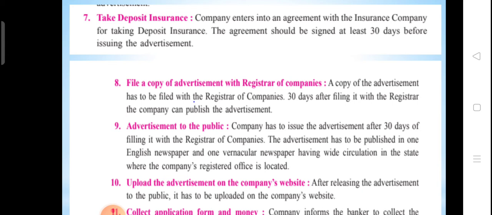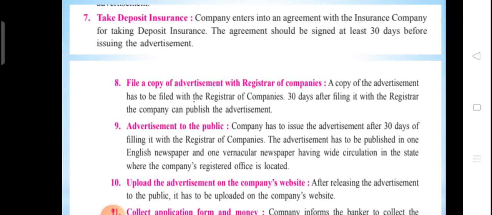Next point is advertisement to public. Yes, the ninth point is advertisement to the public. The company has to issue the advertisement after 30 days of filing it with the Registrar of Companies. So once it is filed with the ROC, only then will it be published to the public. The advertisement has to be published in one English newspaper and one vernacular newspaper, means regional language, having wide circulation, means that the newspaper must be bought by most of the people in that state or city or region where the company's registered office is located.